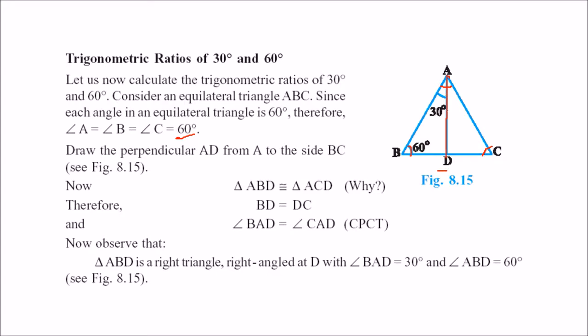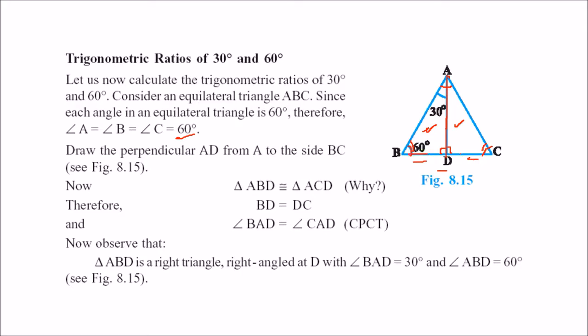In this figure, we see that these two triangles, ABD and ACD, become congruent. Why? Because this is the common side, these are 60 degree, 60 degree, and these are 90 degree. As these become congruent, BD becomes equal to DC.